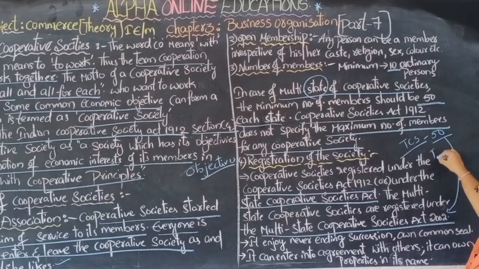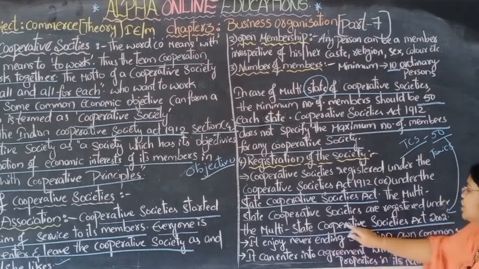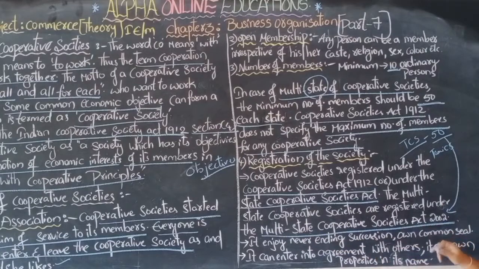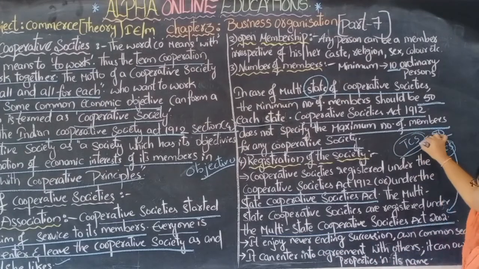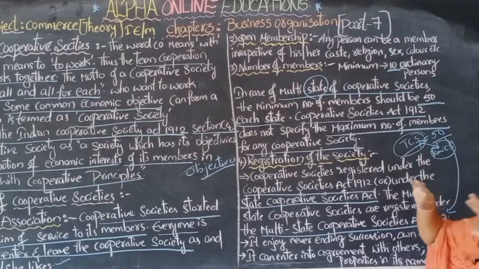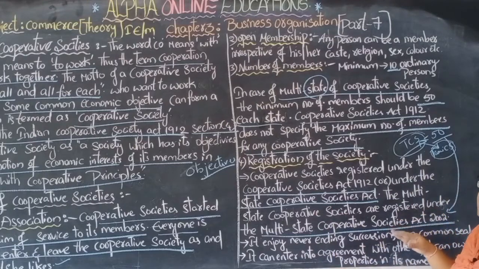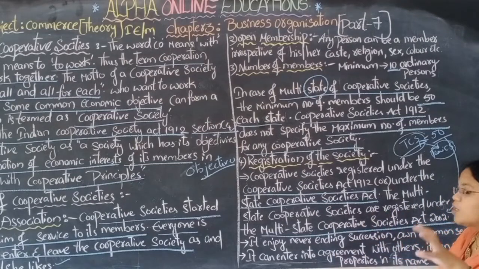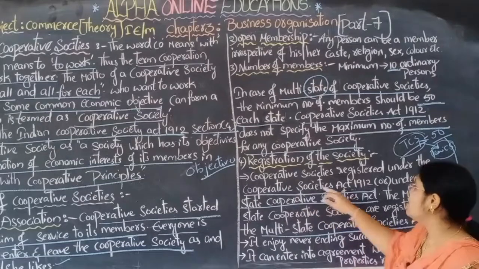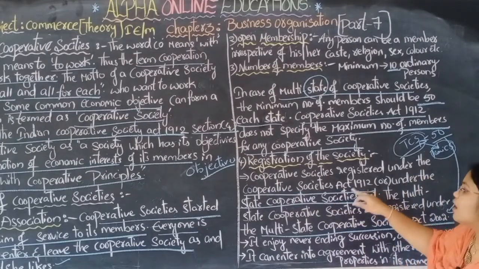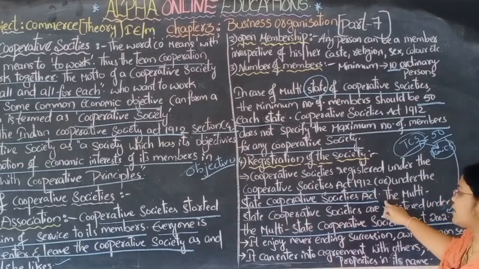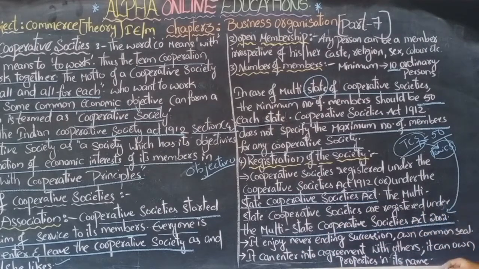Tamil Nadu's cooperative societies with minimum 50 members have to register under the Multi-State Cooperative Societies Act. So these states have to be registered with the multi, meaning more than two states. A normal single cooperative society has to be registered under the 1912 Act or the State Cooperative Societies Act. In case of multi-state, they have to register under the Multi-State Cooperative Societies Act 2002.